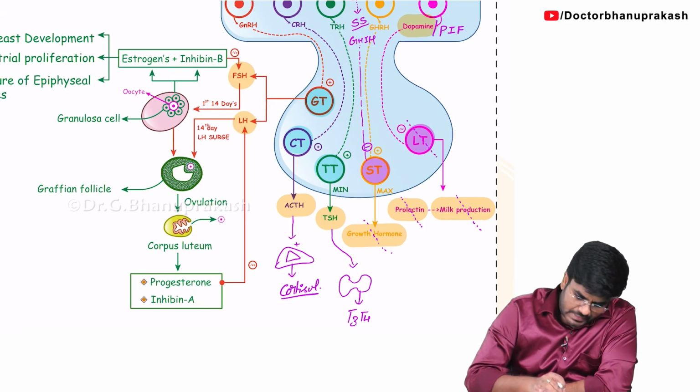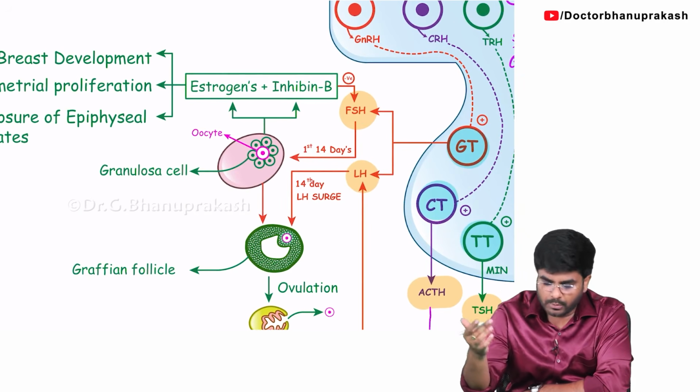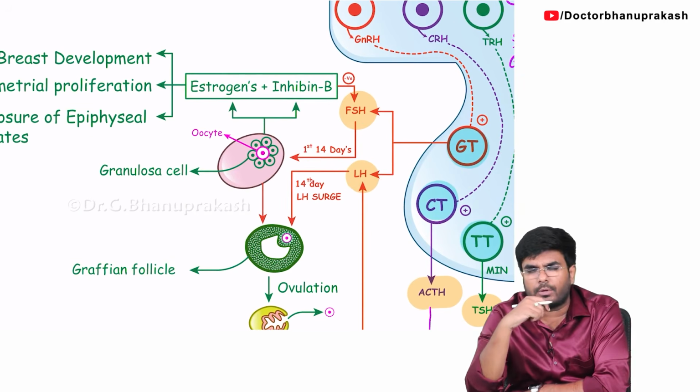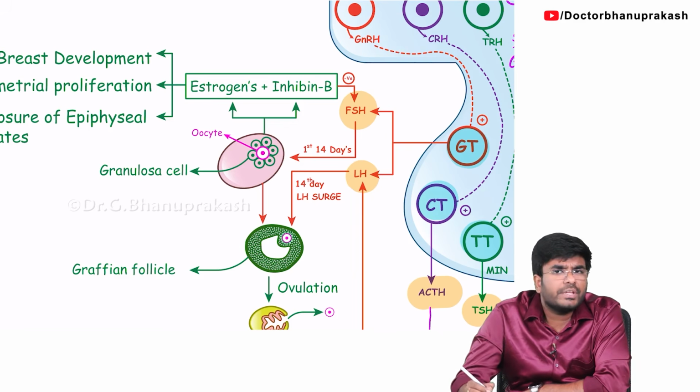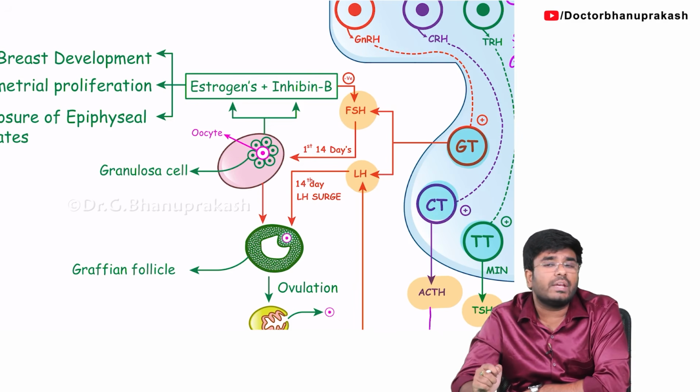Now you tell me, see, what is the full form of FSH? Follicle stimulating hormone, and LH stands for luteinizing hormone. FSH, where do you think it's going to act? Follicle stimulating hormone. So definitely it should go and stimulate the ovarian follicles.